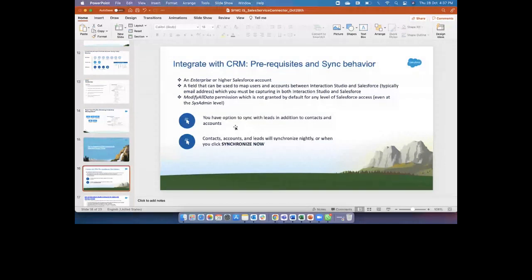At the same time, for the sync behavior, the contacts, accounts, and leads will be synchronized nightly, or when you click on synchronize it now. Okay, so now let's go and do a step-by-step process of how we would like to connect both the systems.